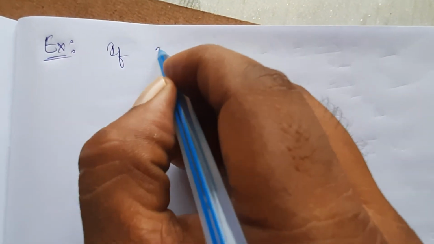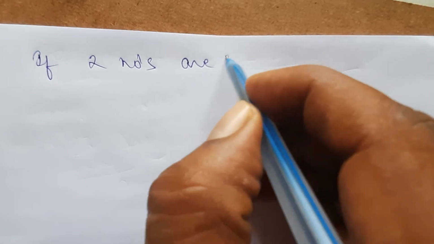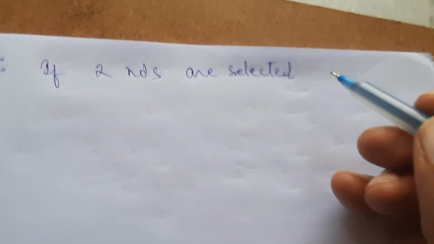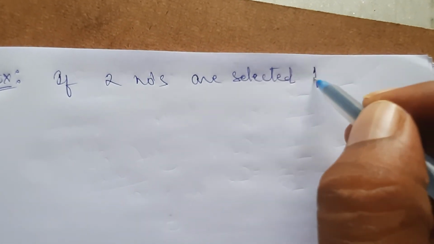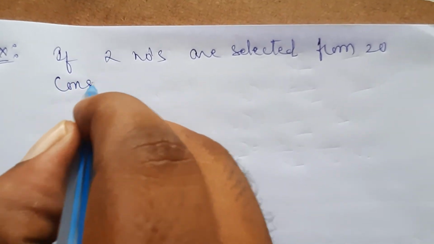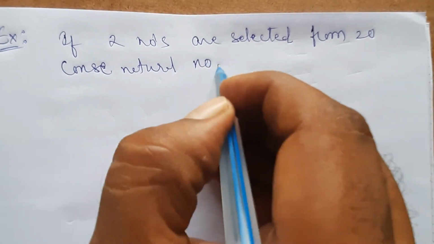One more example I will explain here. If two numbers are selected from 20 consecutive natural numbers.